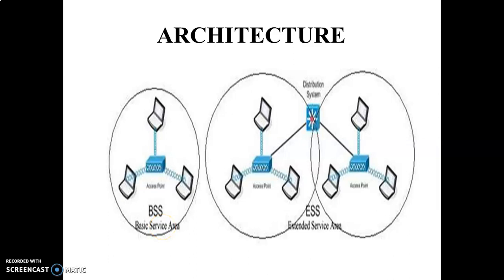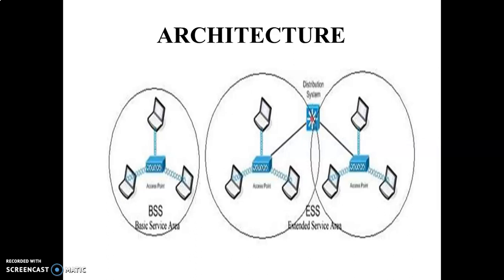Next one is the point to point or ad hoc network, and we have discussed this ad hoc network in a previous video lecture. Moving on, a number of nodes or wireless stations that communicate directly with one another on an ad hoc or peer-to-peer basis. This implementation covers a limited area and is not connected to any large network. It is typically a short-lived network with a small number of stations, and it is created for a particular purpose.